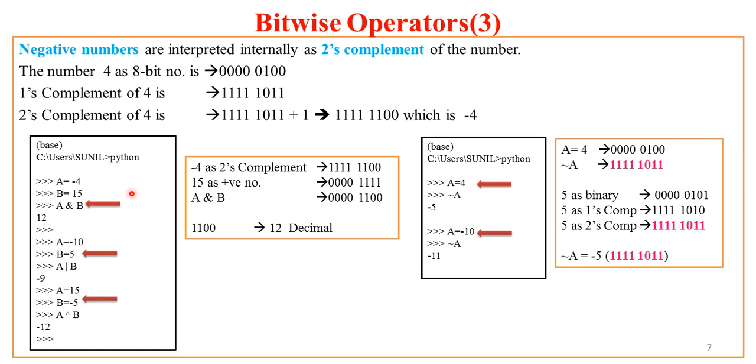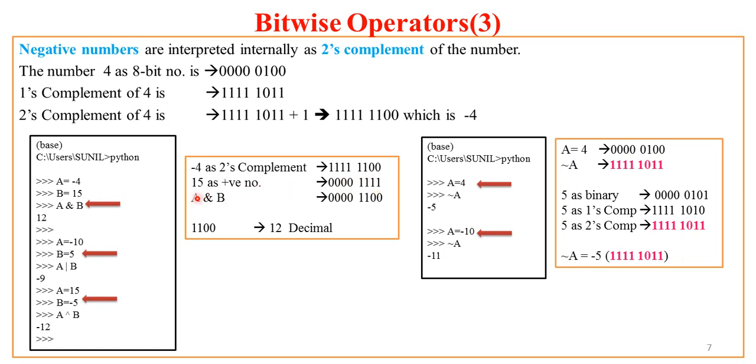So keeping this in mind, we can now try to understand how negative numbers are basically handled by Python using bitwise operators. If I say a equal to minus 4 and b equal to 15, if I now say a and b, I get answer 12. How? Because minus 4 is represented as a 2's complement, which is nothing but 1 1 1 1 1 1 0 0. Now if I use 15 as a positive number, it is 0 0 0 0 1 1 1 1. I am just using here 8-bit representation just for understanding purpose, but in actual Python, it will be 64-bit representation. So we need not worry of all these bits.